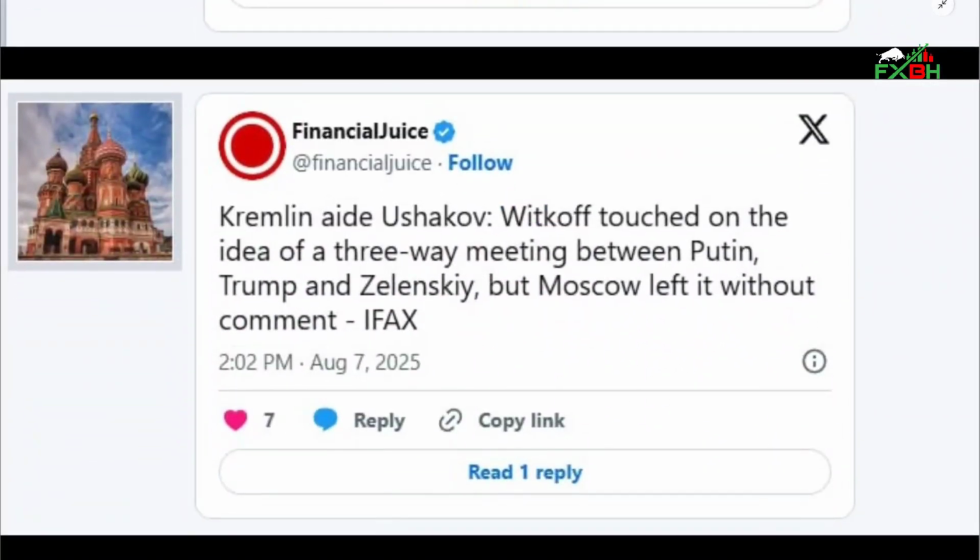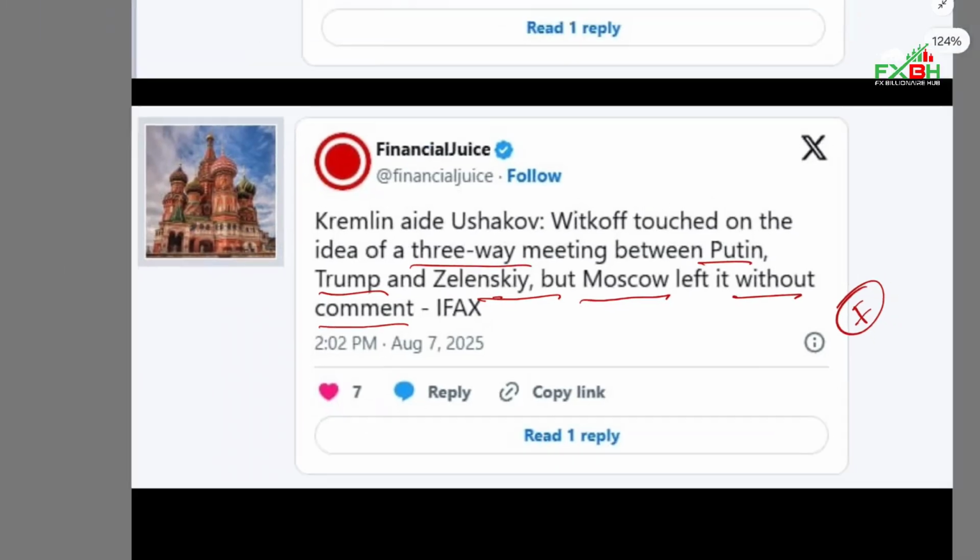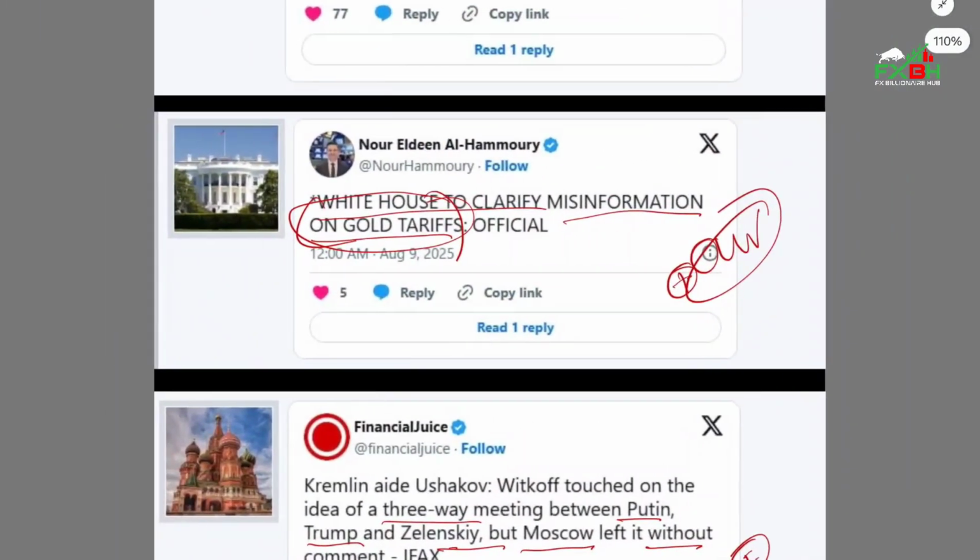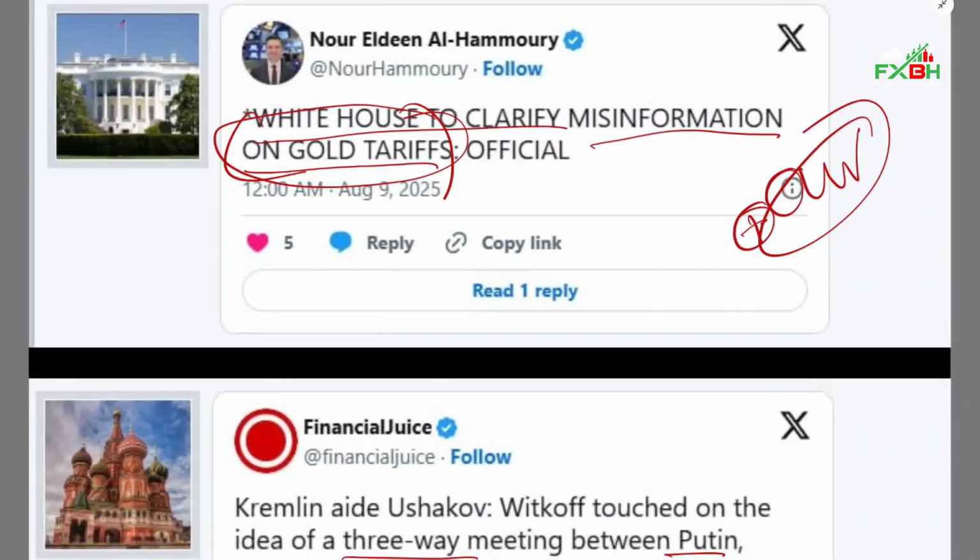Another thing that may happen next week is a three-way meeting between Putin, Trump, and Zelensky, but Moscow, that means Putin, left without comment. They haven't said anything till now. My assumption is that Putin will talk with Donald Trump about a ceasefire, and they will do something about it. If they agree to a ceasefire, another shake will be noticed in the market. So you have to keep your concern on that too.